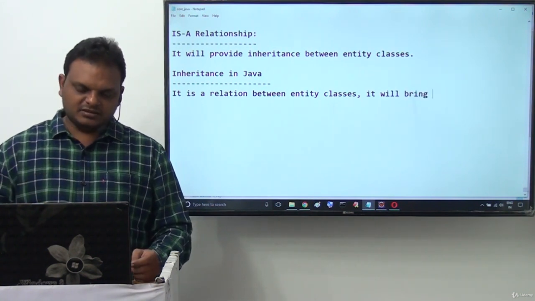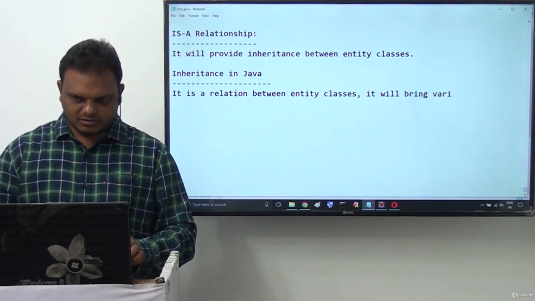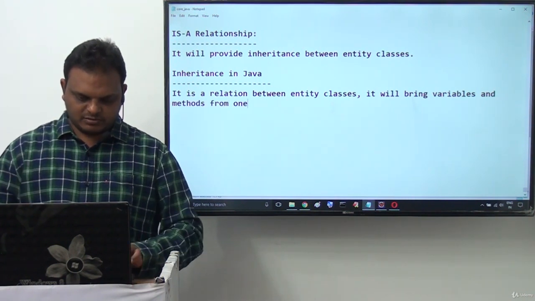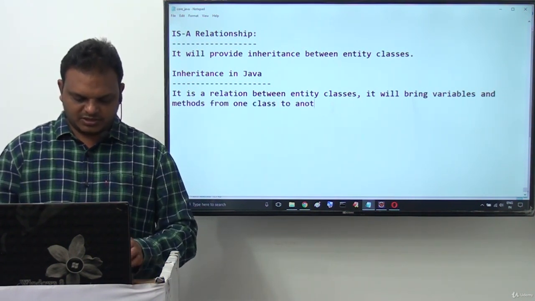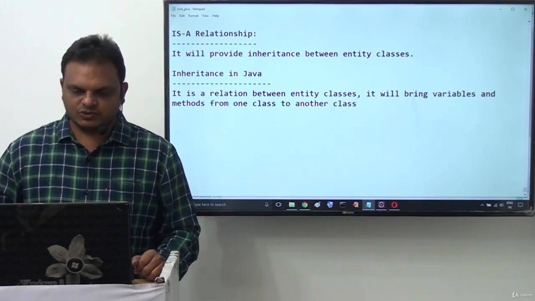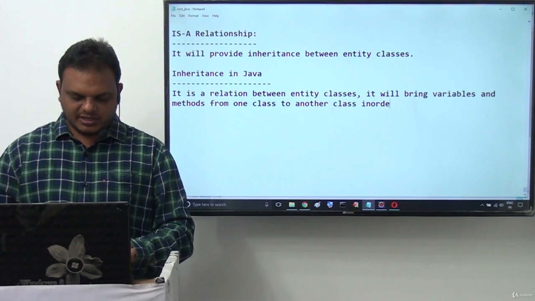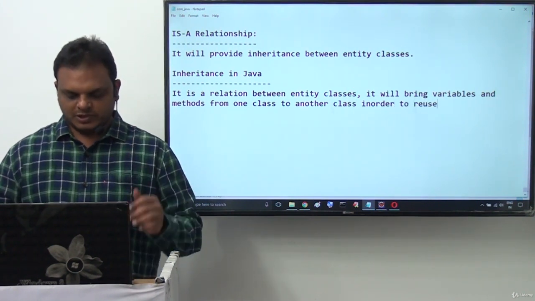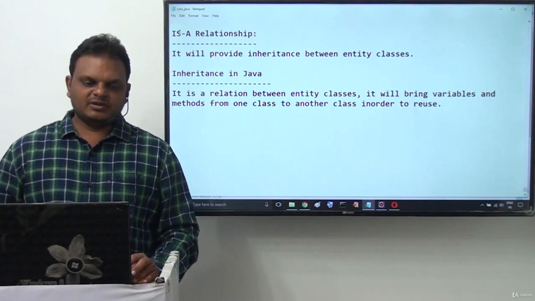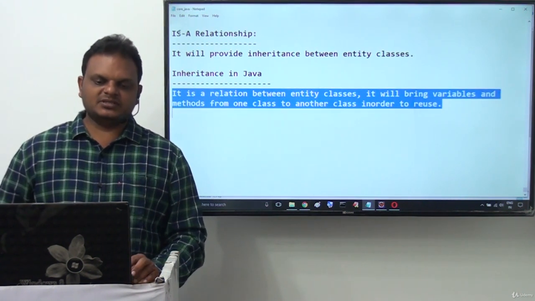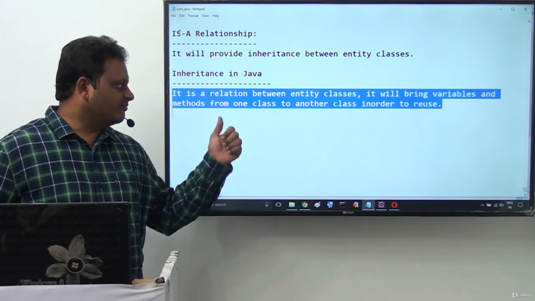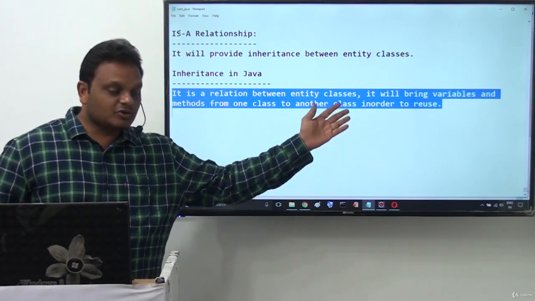It will bring variables and methods from one class to another class in order to reuse those variables and methods. So what exactly is the meaning of inheritance? If you observe, it is a relation between entity classes. It will bring variables and methods from one class to another class in order to reuse.